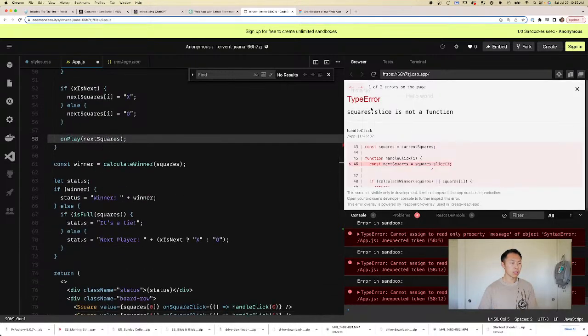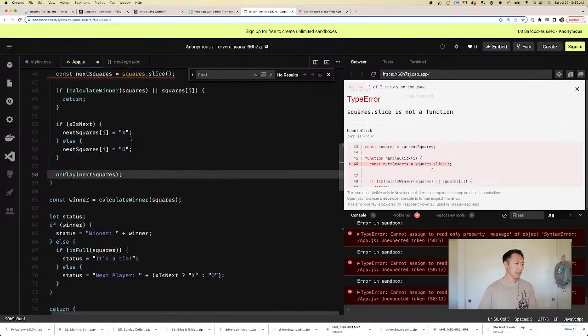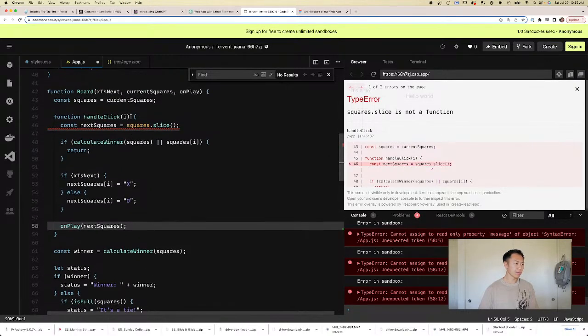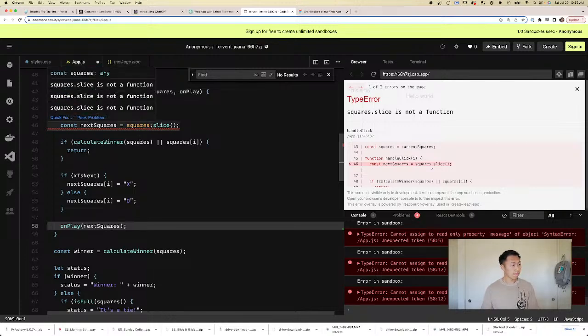Does it work? Nope, does not work. We cannot slice squares, which is fair, because what is squares? Squares is our current squares, and we can't slice it because why?